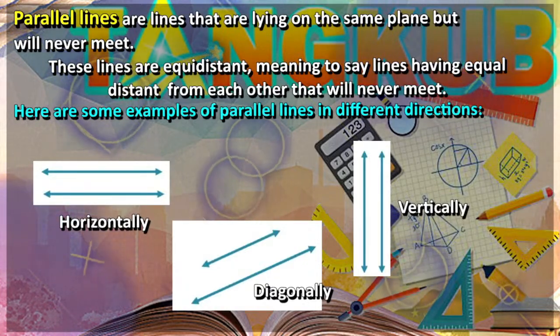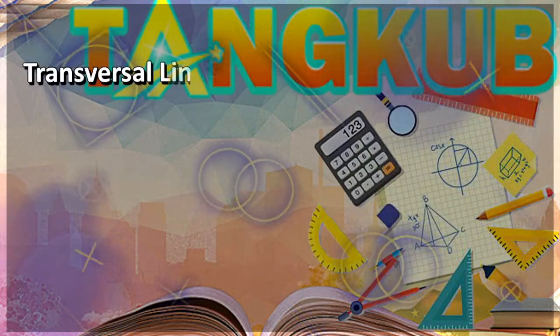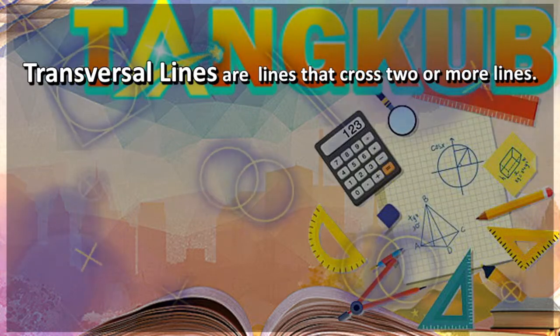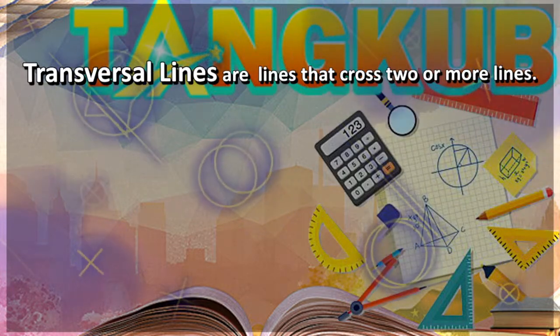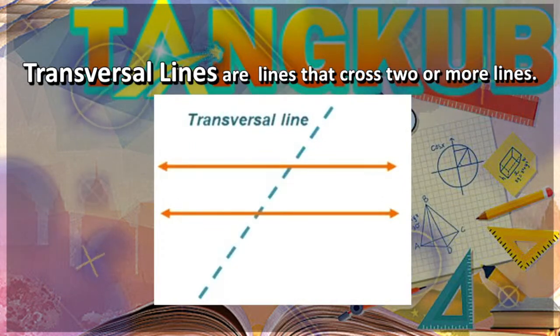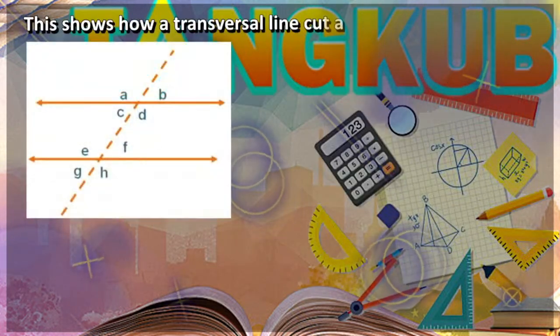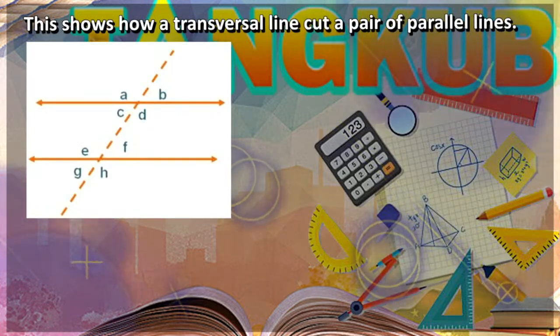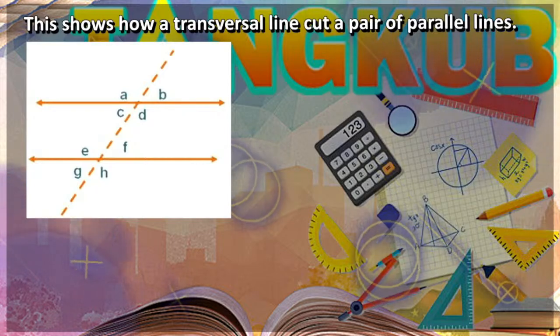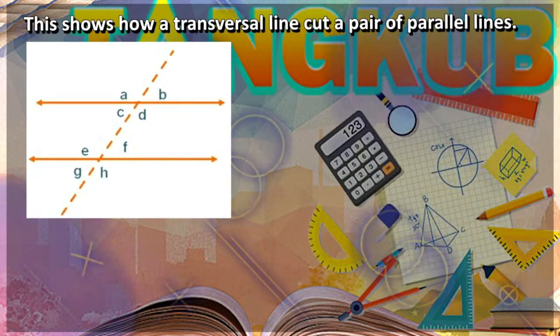Now, what is a transversal line? Transversal lines are lines that cross two or more lines. As illustration, this shows how a transversal line cuts a pair of parallel lines. When a transversal line cuts a pair of parallel lines, angles are formed.